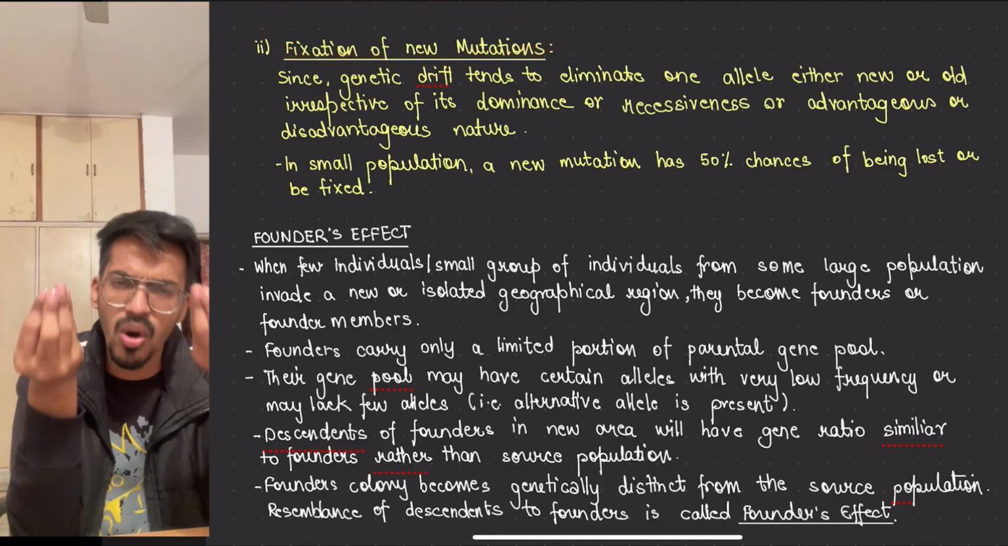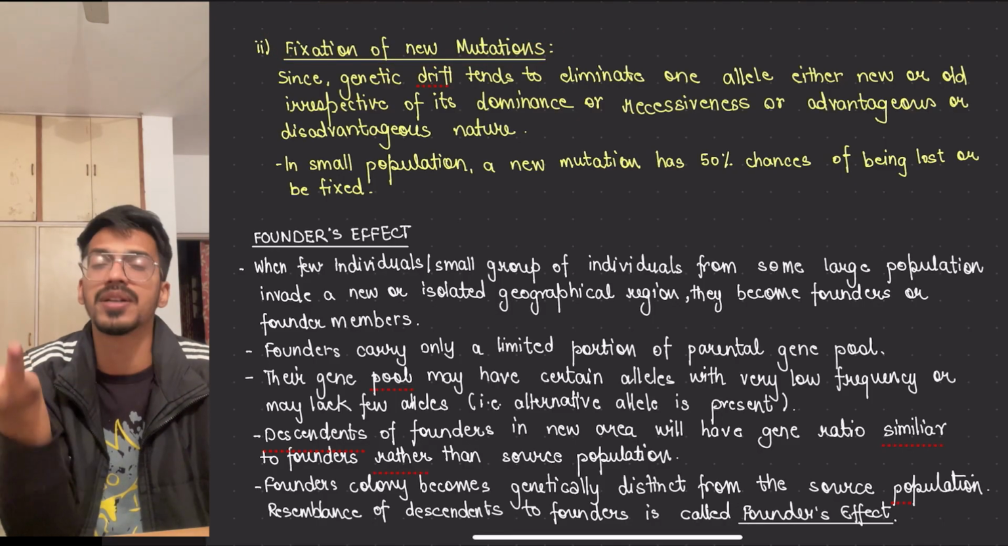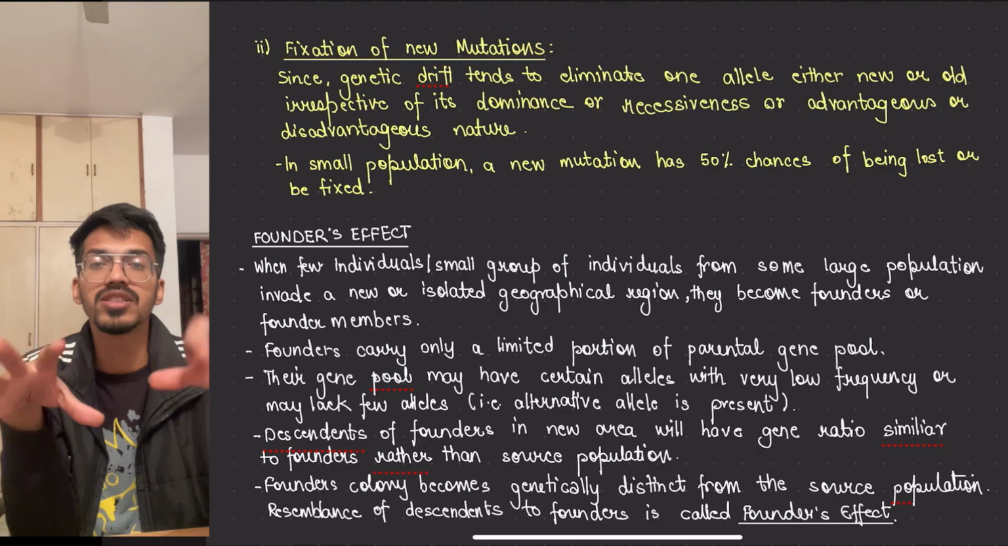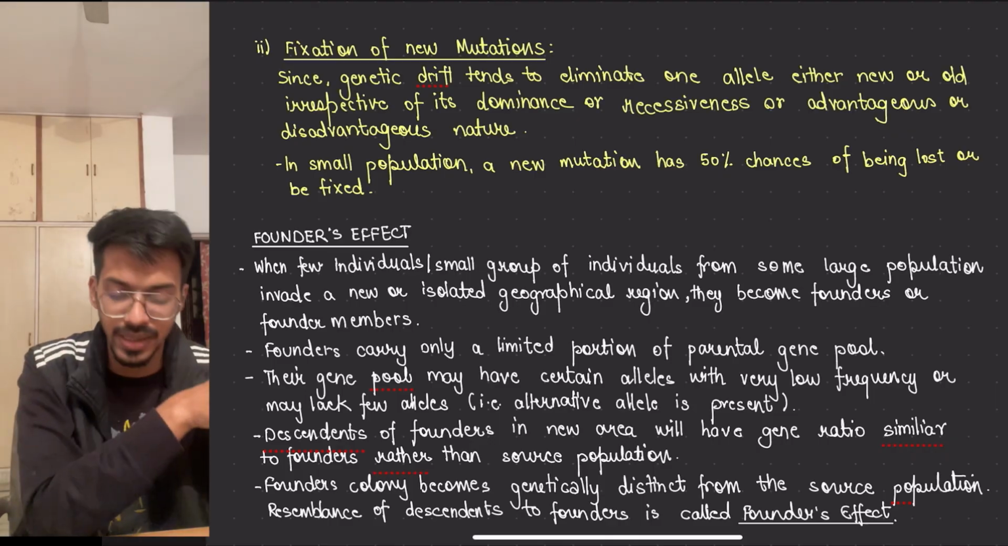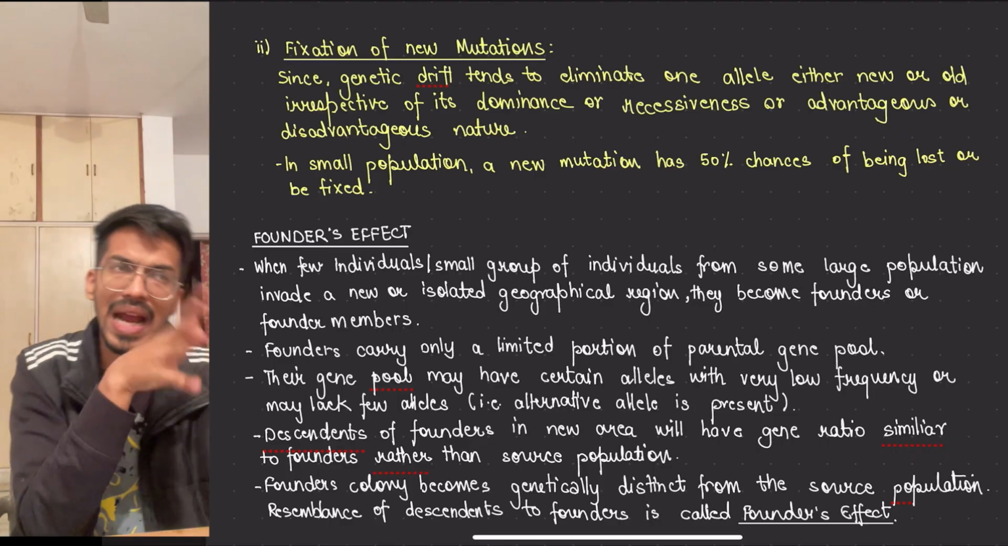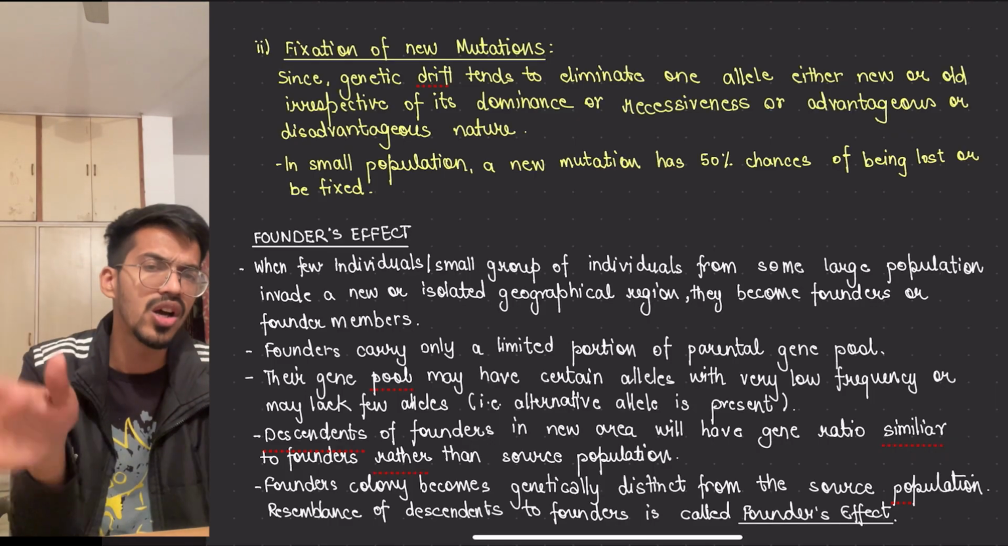and fixation of a new mutation also, since a small group of organisms is left. Okay, so if the 100 people have some new mutation, they will fix it permanently, which could be advantageous or disadvantageous. That is the talk of the town.